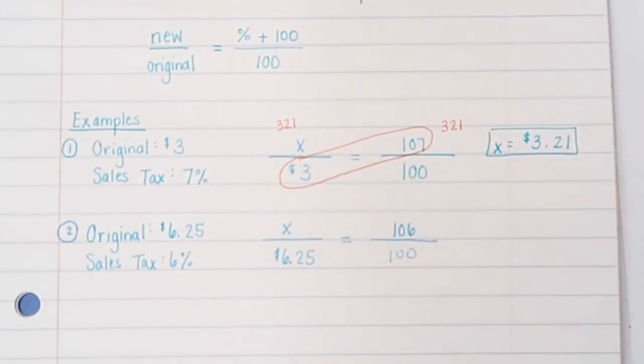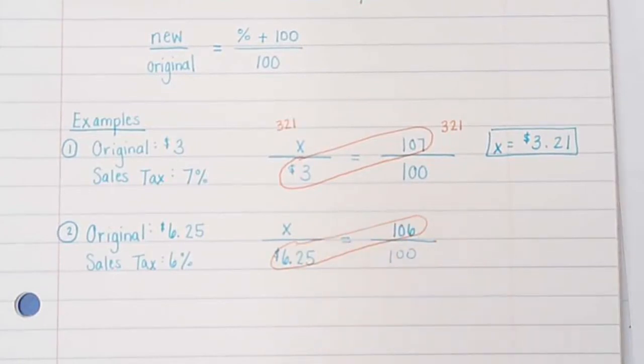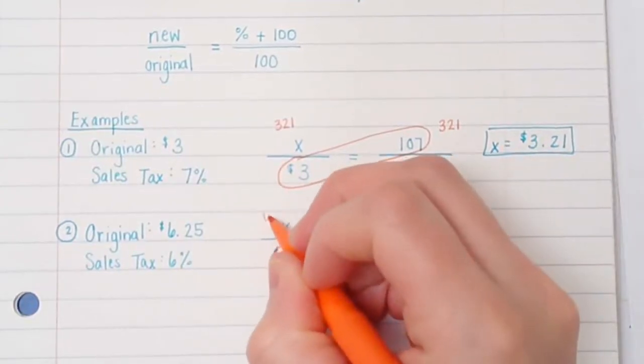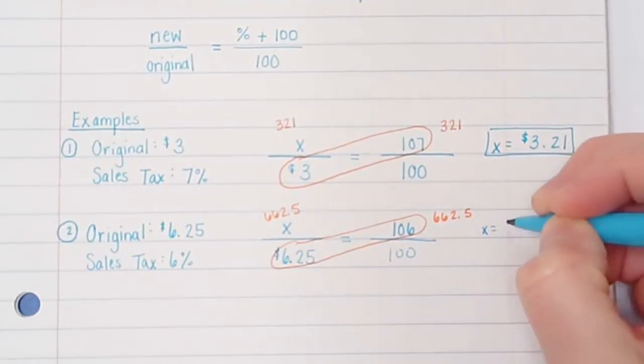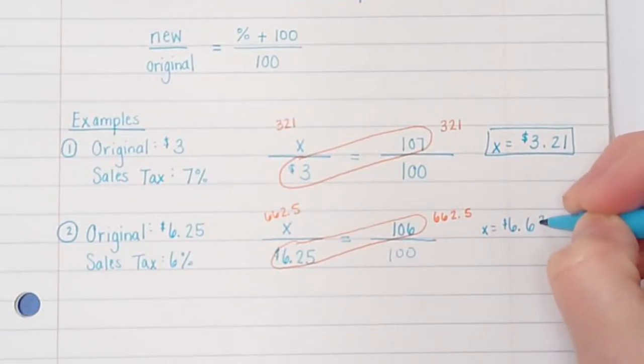Okay? So once again, I need to cross multiply these two right here. So I'm doing $6.25 times 106, and I get 662.5. Okay? Now I get that, and I divide it by 100, and I get $6 and we'll have to round it, 63 cents.